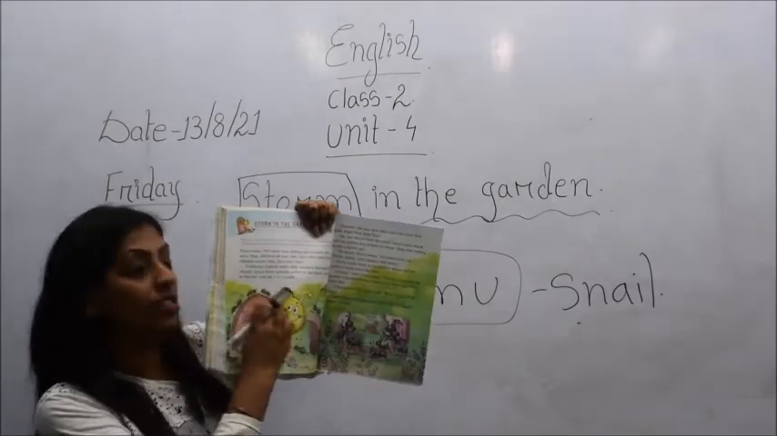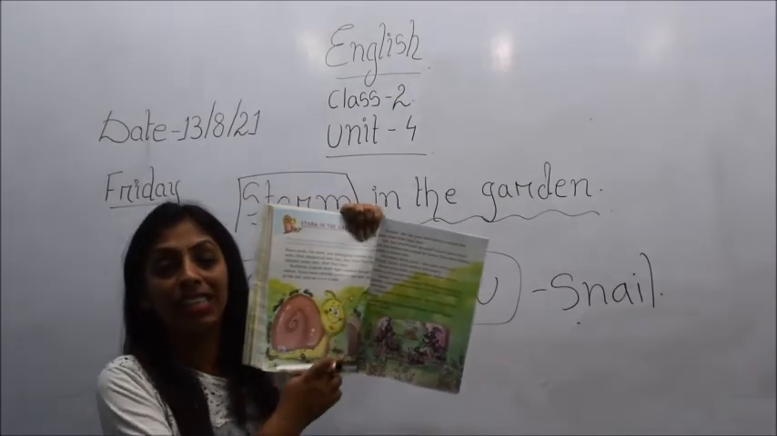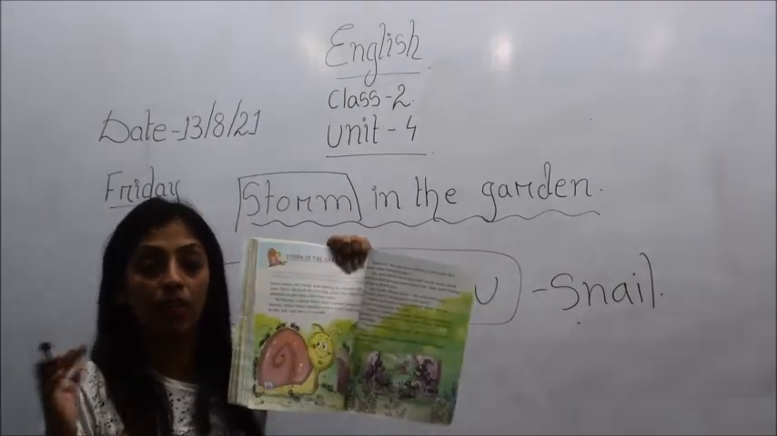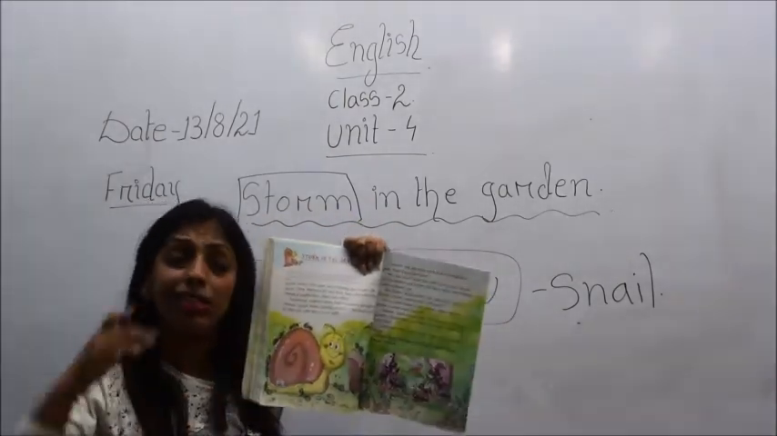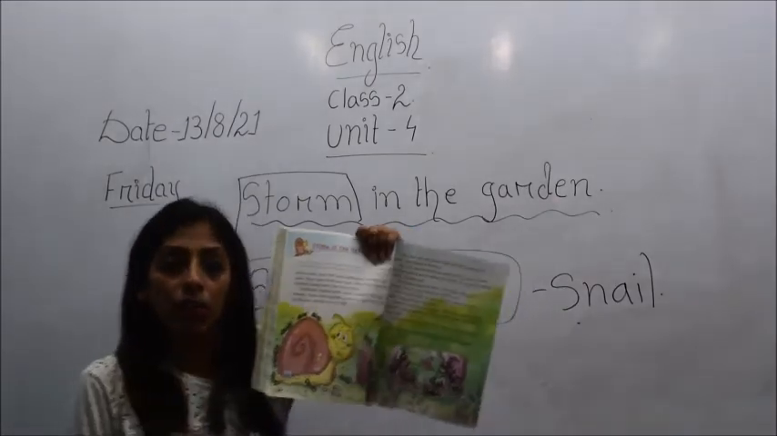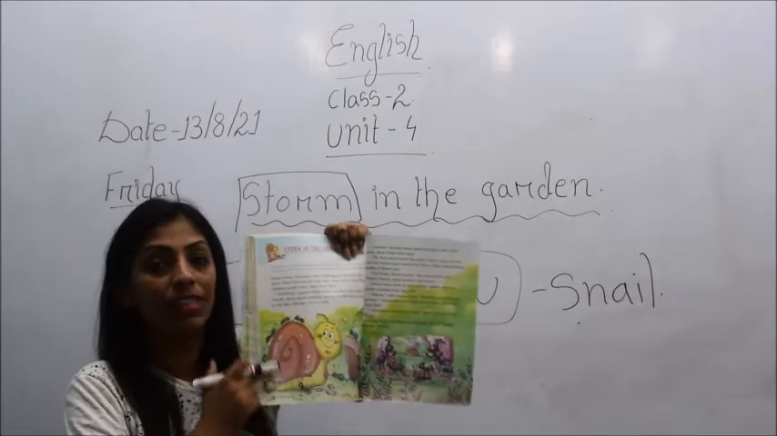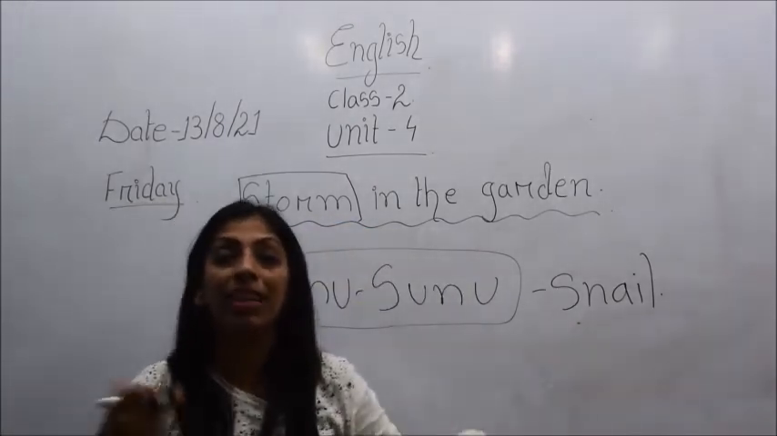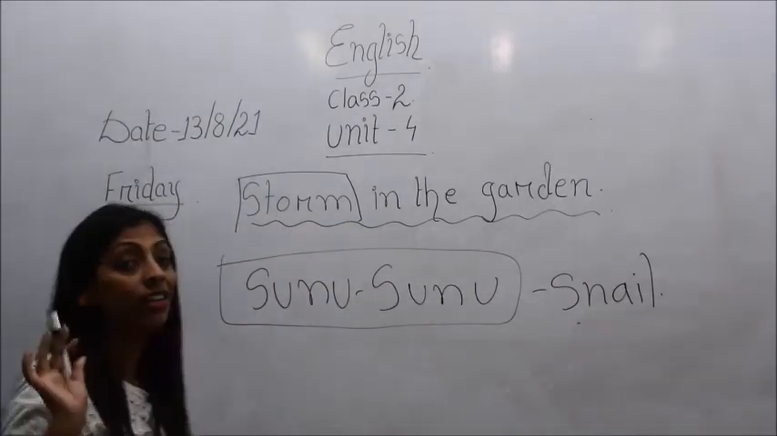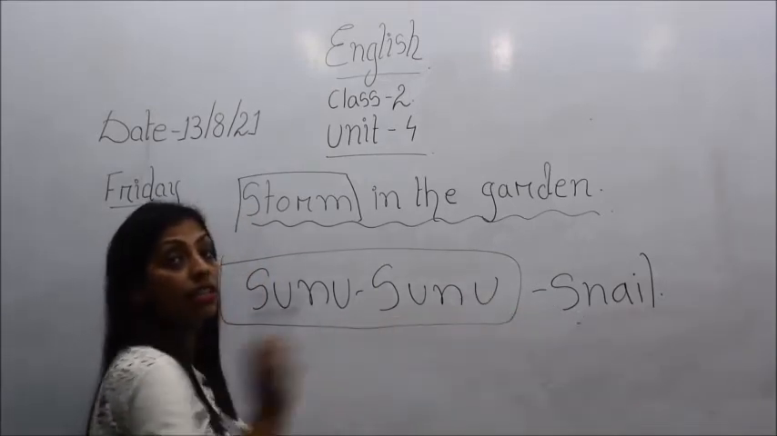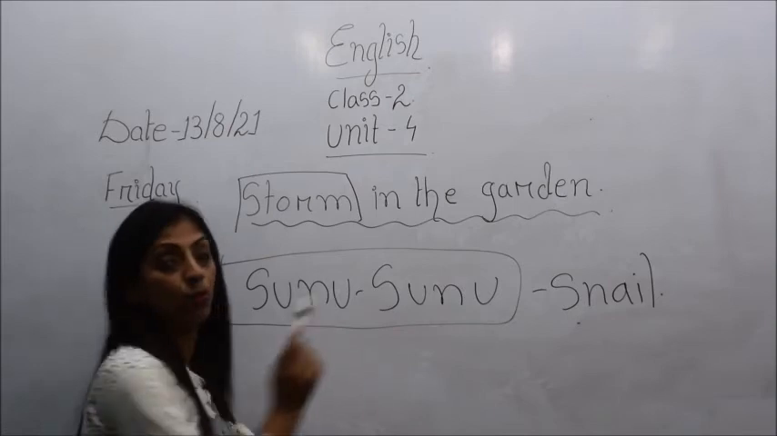So this is a snail, okay, a kind of insect that carries a shell on its back, alright, and it crawls very slowly, okay. This is what is called a snail. This is the picture of a snail. So in this story, the major character is an insect, that is a snail, and the name of that snail is Sunu Sunu, okay.